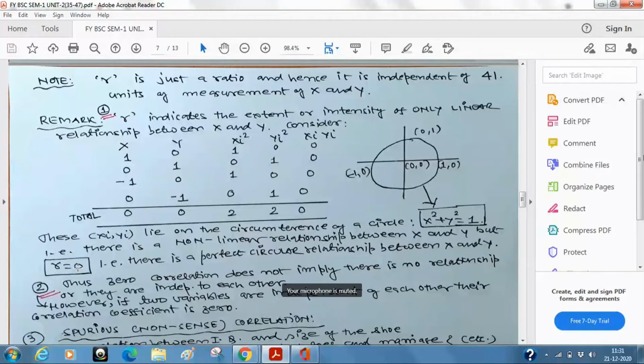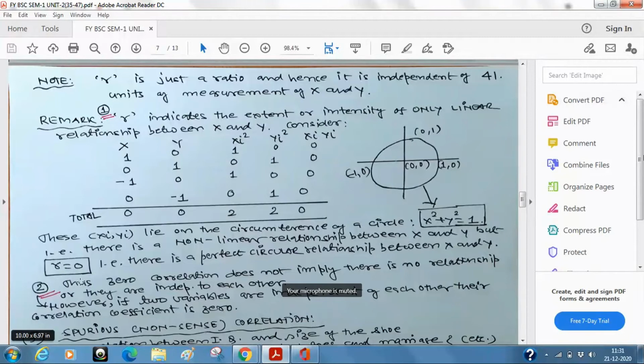आपने बताया कि आपने probability theory पढ़ा है या पढ़ेंगे. There are two events A and B. They are said to be independent when the occurrence or the non-occurrence of one event does not affect the occurrence or the non-occurrence of the other event. In that sense, A and B are independent. So same is the story here.